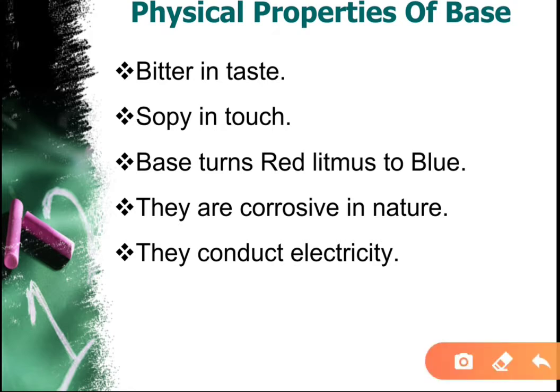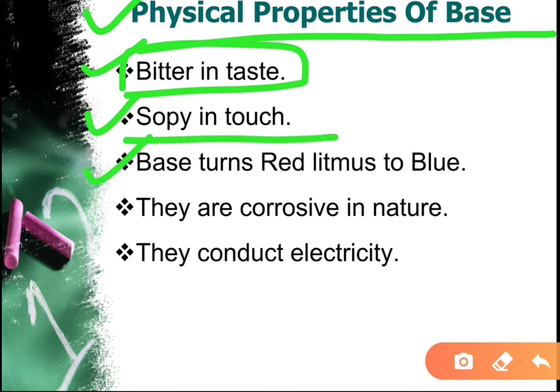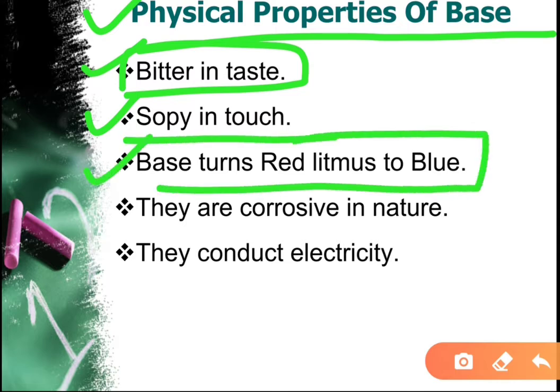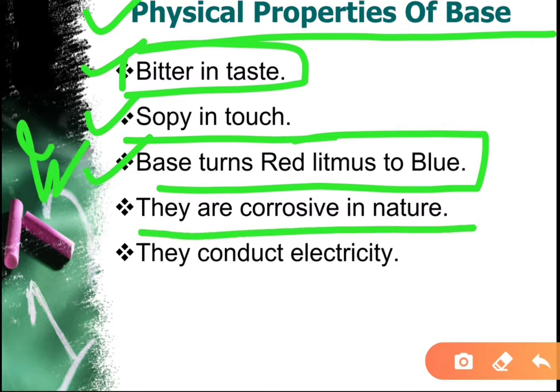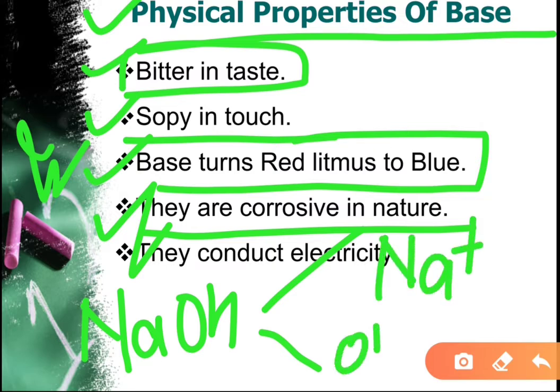Then physical properties of bases. First, bases are bitter in taste. Bases taste bitter. Bases are soapy to touch. Number 3, bases turn red litmus to blue. This is important: they are corrosive in nature. Bases show corrosivity. And last, they conduct electricity. We have understood that NaOH dissociates in water and gives us Na positive ion and OH negative ion, and ions are mainly responsible for conduction of electricity, so that is why bases conduct electricity.